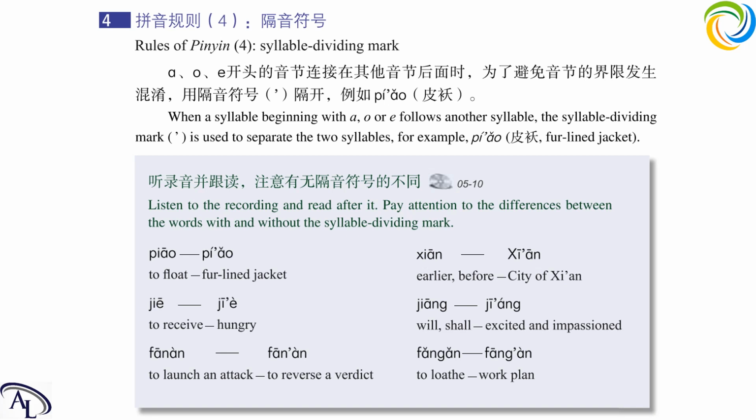When there is one initial in a group of pinyin and we cannot be sure which syllable it belongs to, we will always give it to the latter syllable. Not fan an, it is fa nan, okay?